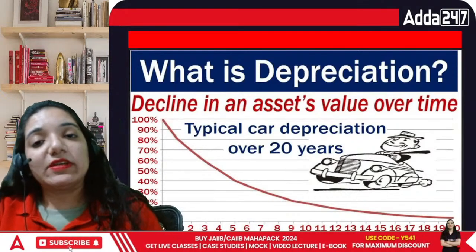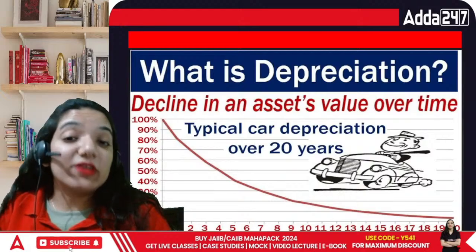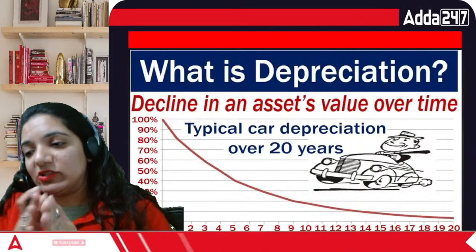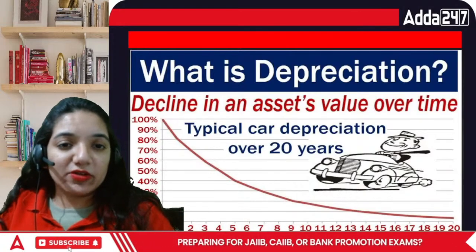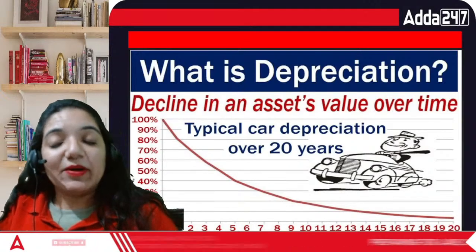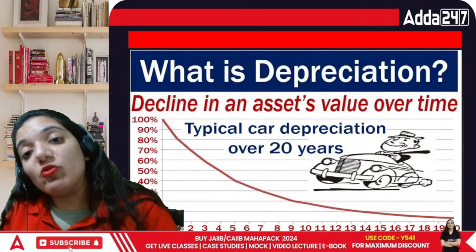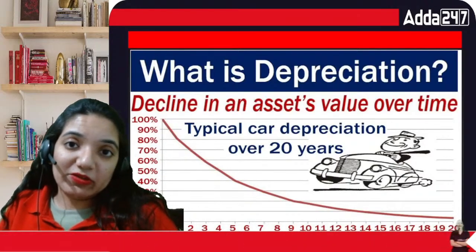So when we talk about depreciation, depreciation is value reduction, because we will spread out the particular loss. We are not going to take the loss in the first year itself, but we will spread out the loss over the time span of that particular asset.